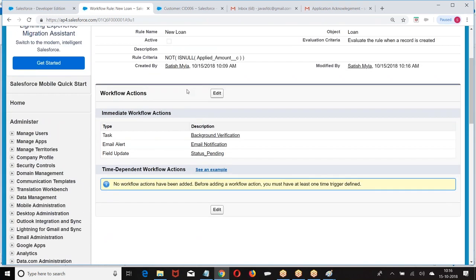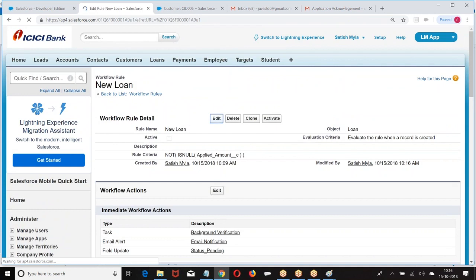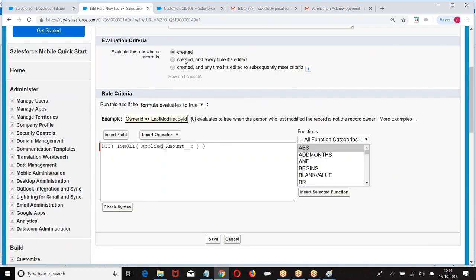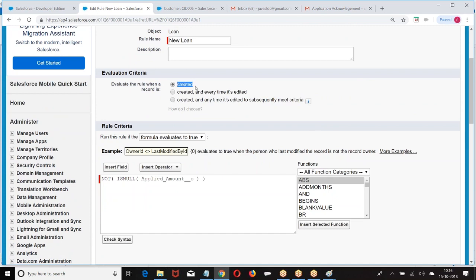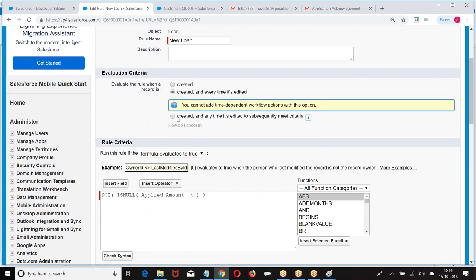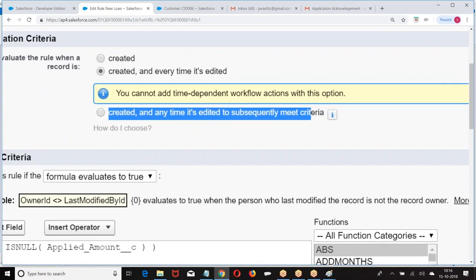Now, how do you create a time dependent workflow action? If you want to create a time dependent workflow action, your evaluation criteria should be either created, and anytime it is edited. If we choose the second option, what is it giving?